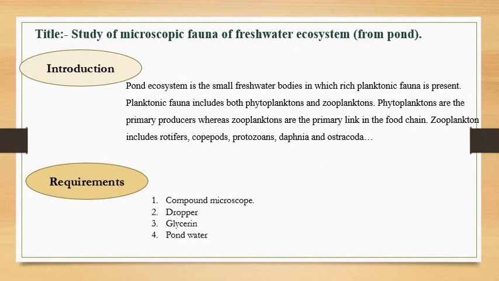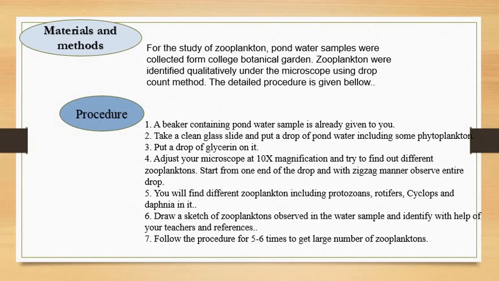Okay, now let's see the procedure, how we can conduct this practical. So materials and method, first of all. For the study of zooplankton, pond water sample was collected from the college botanical garden. For performing this practical, we always collect pond water from our botanical garden, because it is very rich water containing a huge number of zooplanktons. No doubt, you can take any pond water, right? But if the water has less vegetation, you'll get fewer planktons in it.